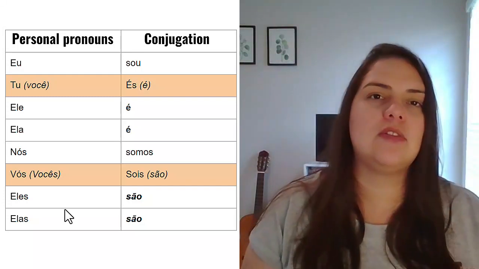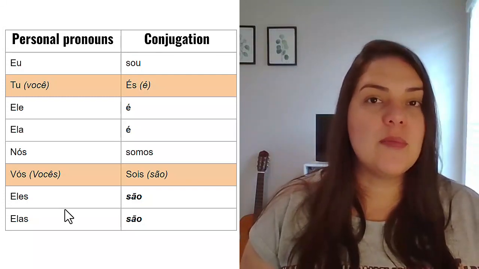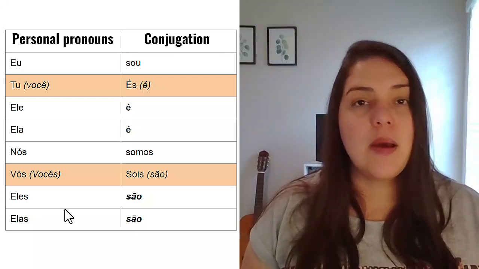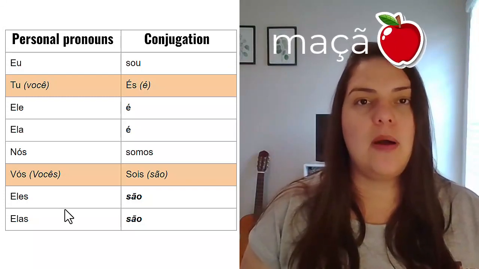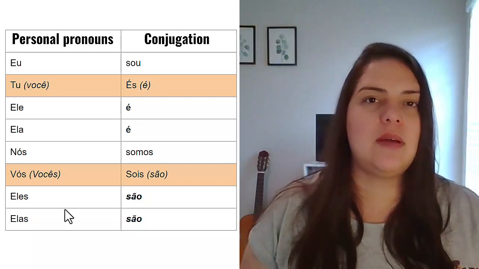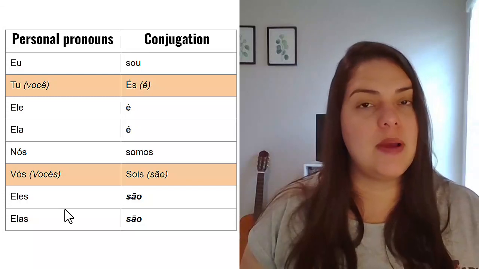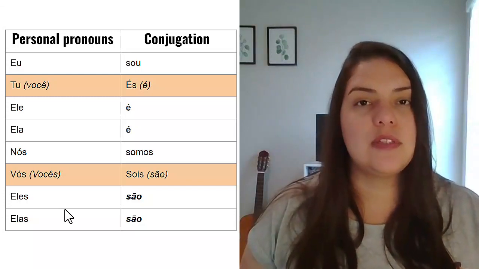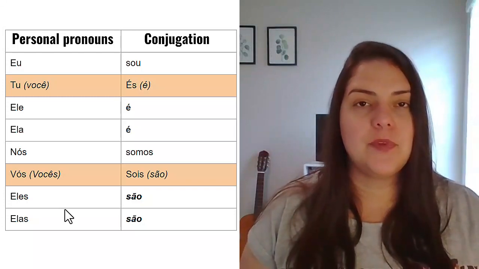Or let's say you're talking about fruits that are in feminine context, for example, apple is a feminine word in Portuguese, maçã, and if you're talking about many apples, you would use elas. And let's say that you're talking about cars, the word car in Portuguese is a masculine word. If you have a group of cars, you'd say eles, okay?